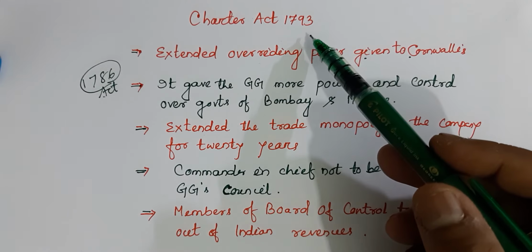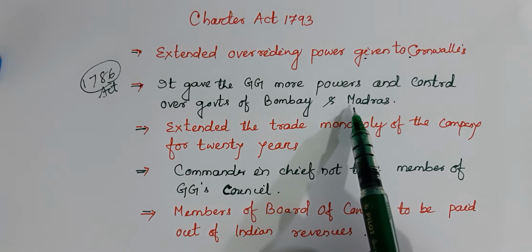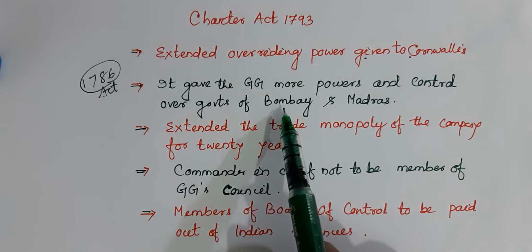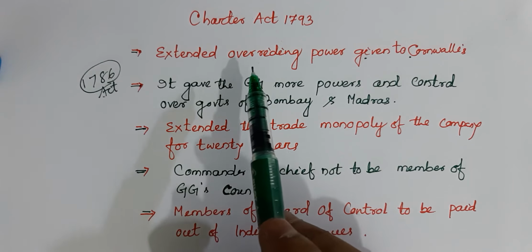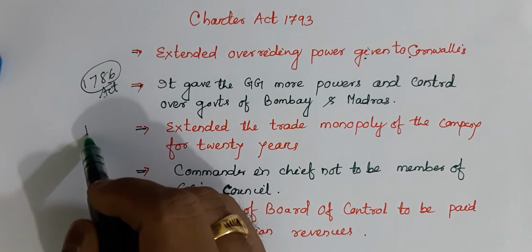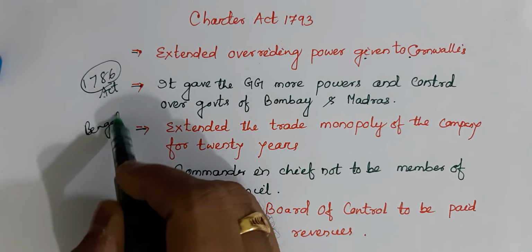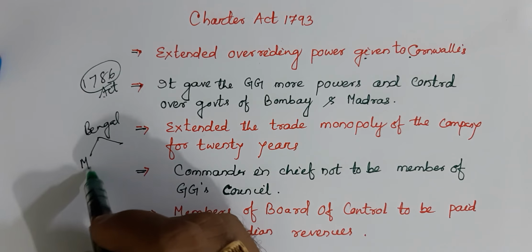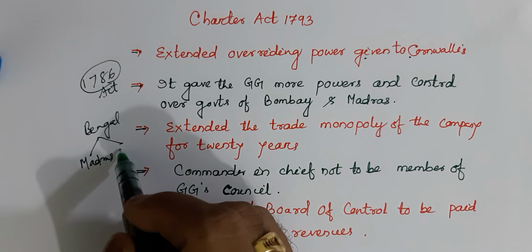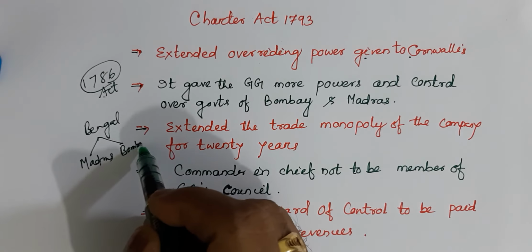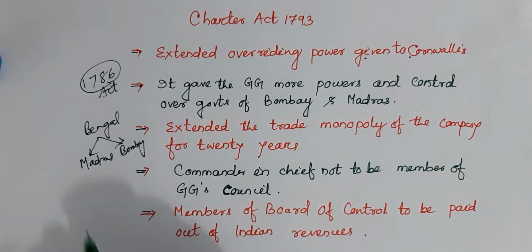This is the thing you have to remember. That means Bombay and Madras presidencies are subordinate to the Bengal presidency, right? Suppose Bengal is here, Bengal presidency, and this Madras and Bombay, they are subordinate to Bengal, right?